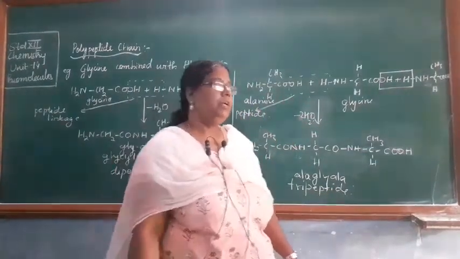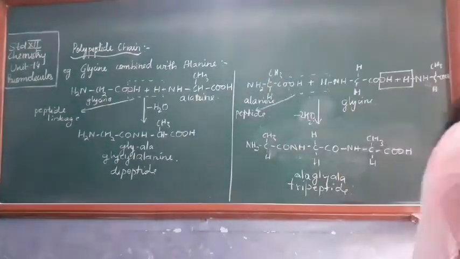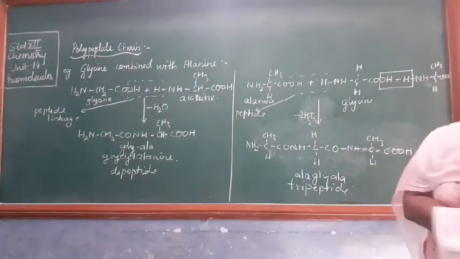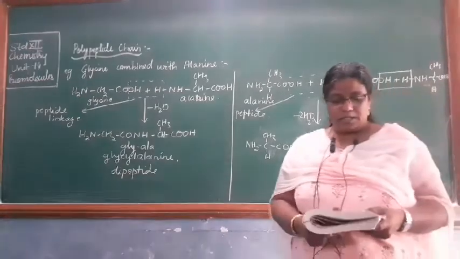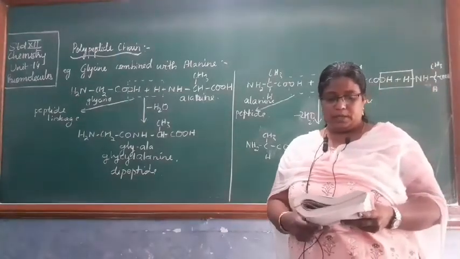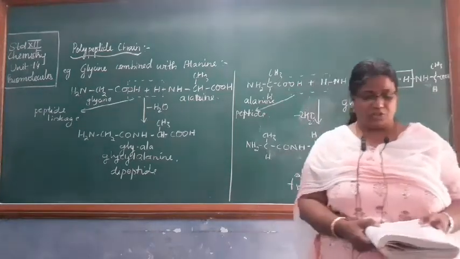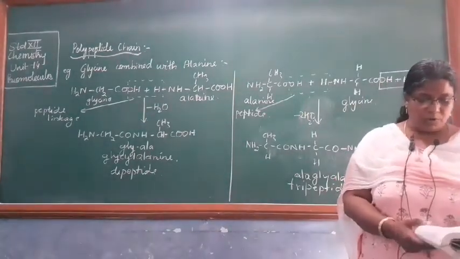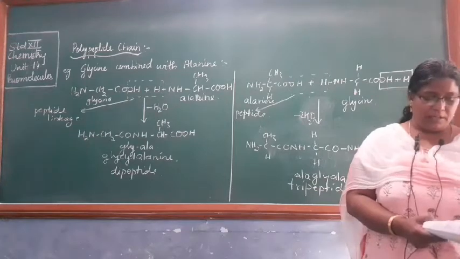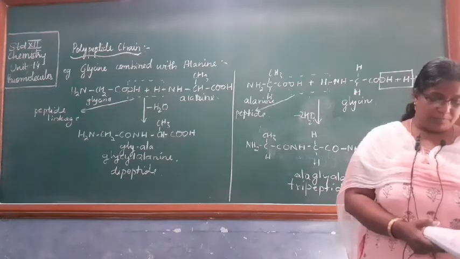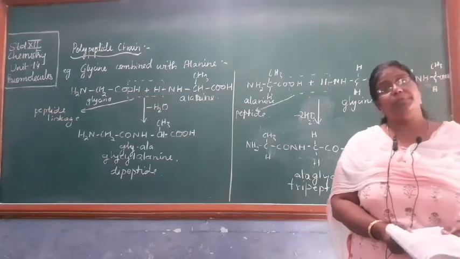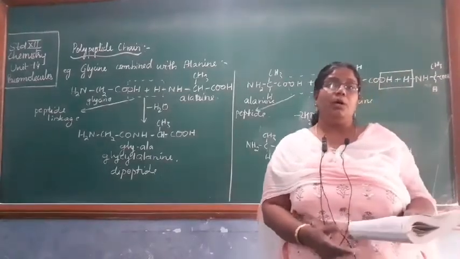Okay. Now we come to the classification of proteins. Proteins can be classified on the basis of molecular structure. Okay, so on the basis of molecular structure you can classify the proteins into fibrous proteins and globular proteins.